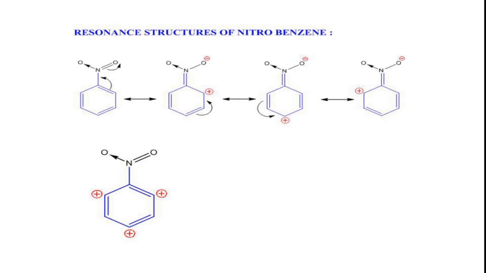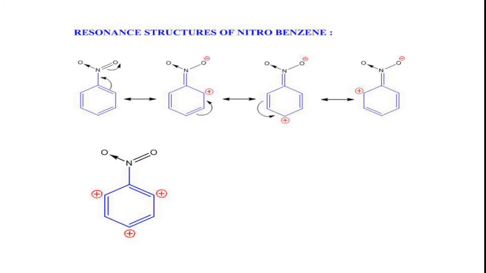One more thing we can analyze from these resonance structures is the development of positive charge on the benzene ring. That means the NO2 group is a deactivating group. It has decreased the availability of pi electrons in the benzene ring.